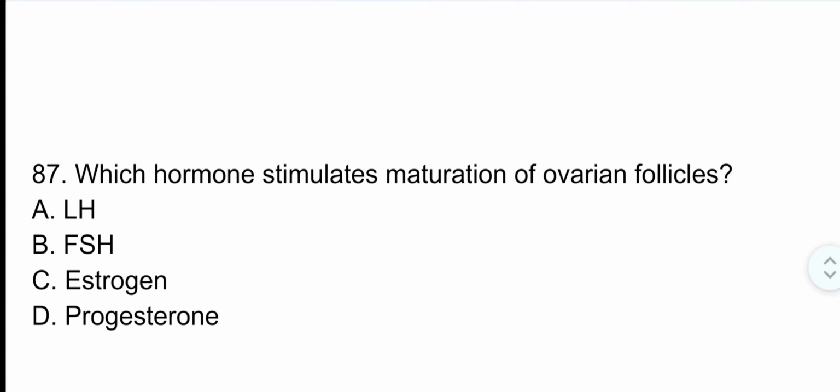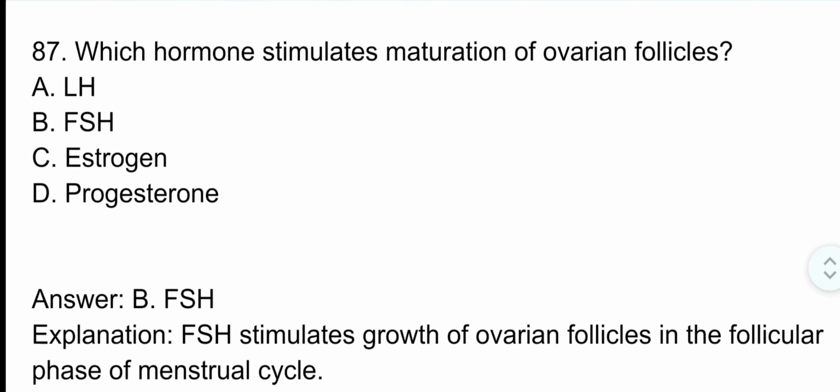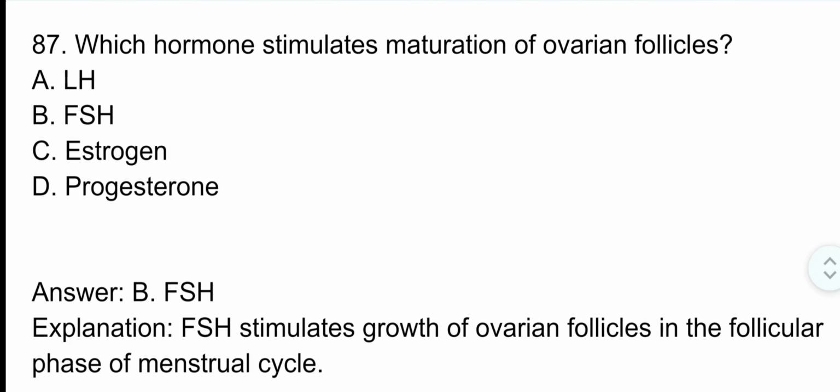Question number 87. Which hormone stimulates maturation of ovarian follicles? The correct option is option B. FSH. FSH stimulates growth of ovarian follicles in the follicular phase of the menstrual cycle.